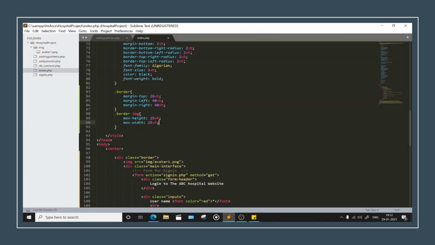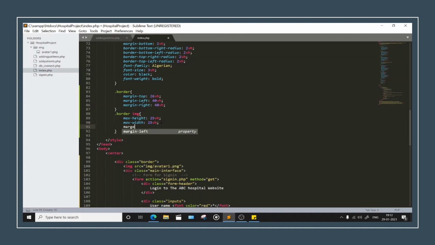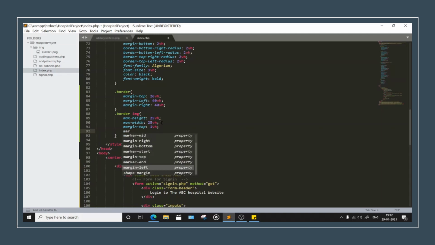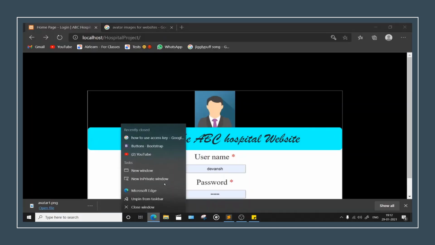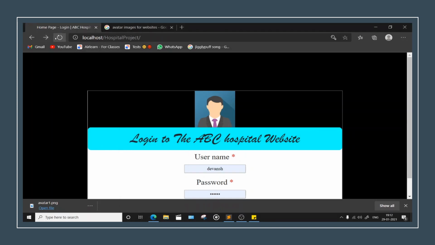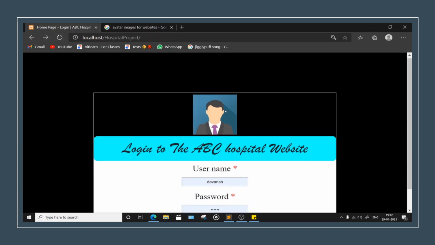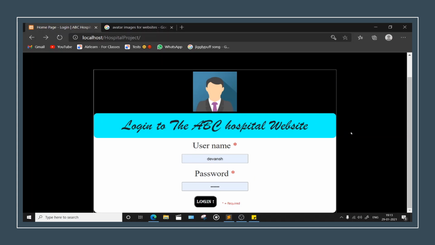Okay, now what I want is margin. Margins, same, my favorite. Margin top to be kept of 1 only, very small. Margin left, no, it's bottom. Bottom to be kept of 1 only, not much. Okay, super. Just check how it looks on your side and tell me.